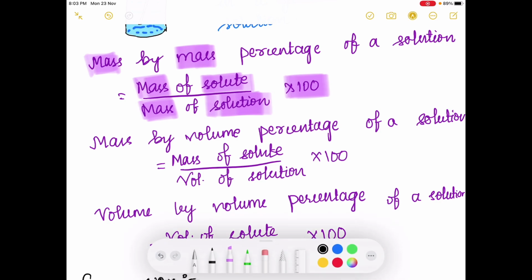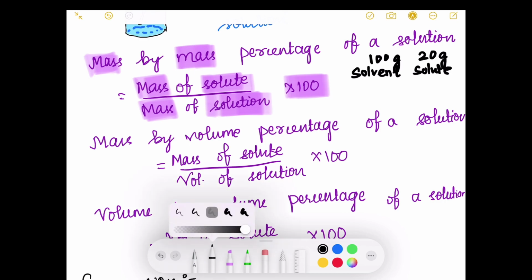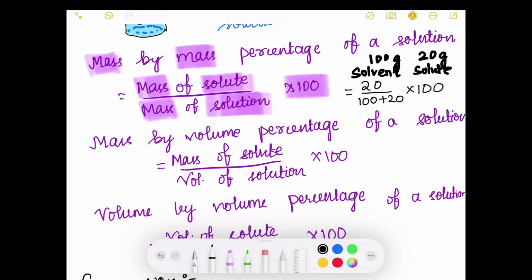Suppose we have been given that in 100 gram of a particular solvent, 20 gram of a solute is added. So, what will be the mass by mass percent? In this case, it can be found out by using this formula. It can be written as 20 divided by 100 plus 20, into 100, and we will be getting the answer.